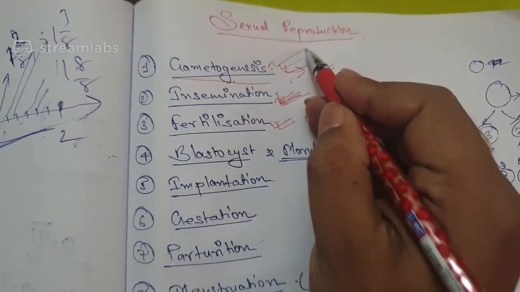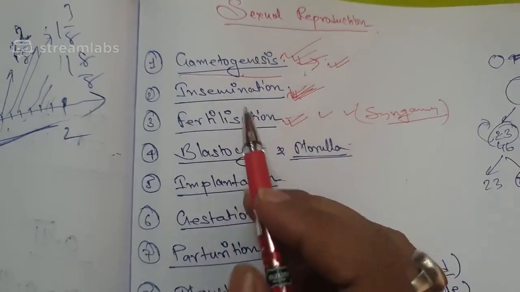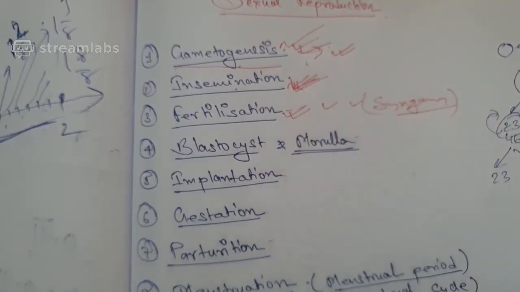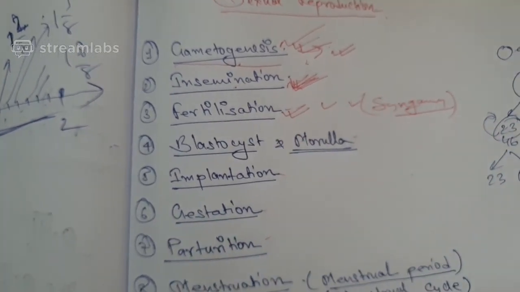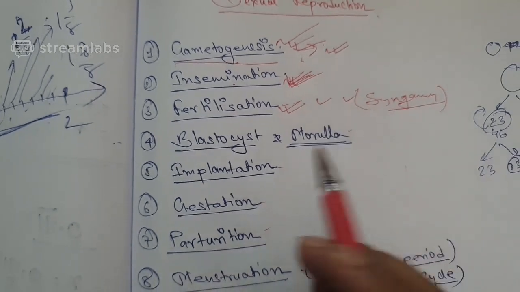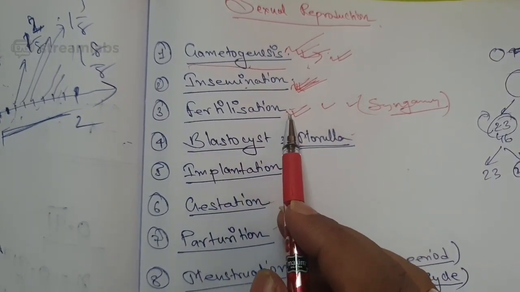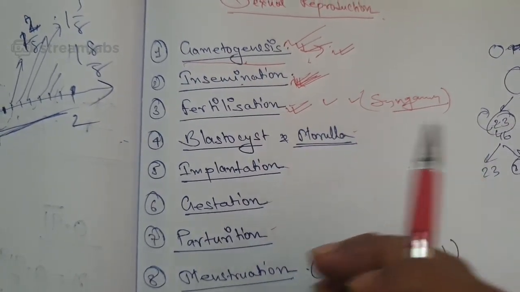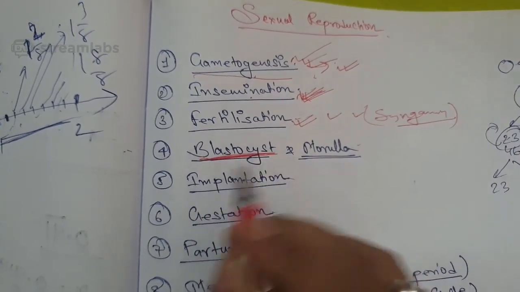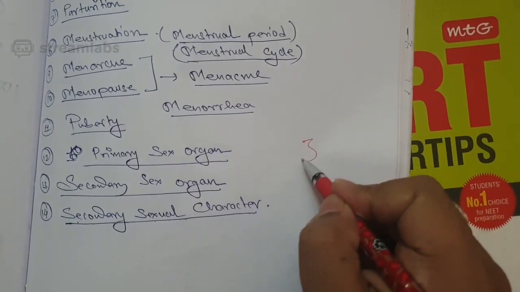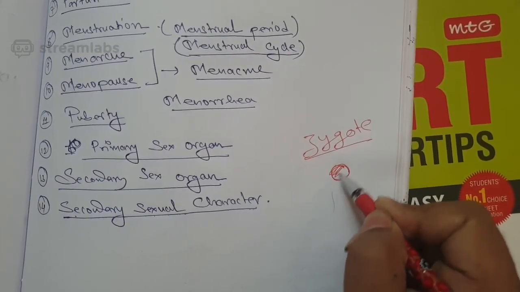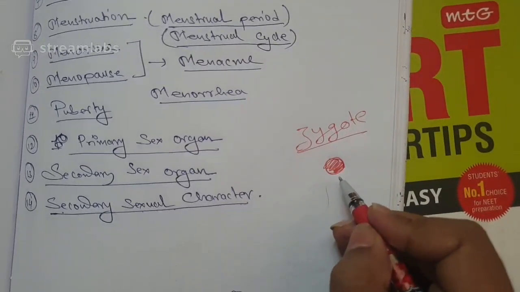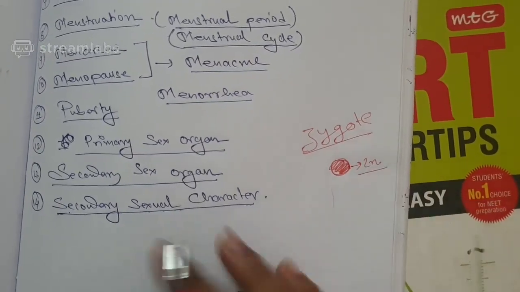So I hope you have understood that gametogenesis is the formation of the gametes. Insemination is putting the male gamete into the female body. Now then arises the question, what is fertilization? Fertilization is the fusion of the male and female gamete. What is blastocyst? Now when the question arises what is blastocyst, at first you should understand what is zygote. I hope you all know that zygote is when the male gamete and the female gamete have already fused, that is known as the zygote, which is diploid, because the male gamete was haploid.